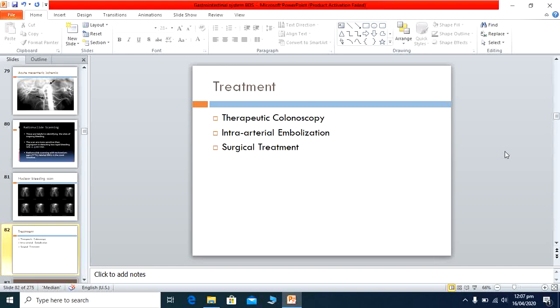Now the treatment. Mostly the underlying cause is treated, and the other is therapeutic colonoscopy, by which you can inject dye, adrenaline or other sclerosing agents, and the other is intra-arterial embolization, by which you can stop the small bleeding in angiodysplasia. Surgical treatment is the surgical resection of the area from where the bleeding occurs, so that you can stop the bleeding by surgical means. So basically this is the treatment of the underlying cause. Here are the causes of upper GI bleeding and lower GI bleeding.